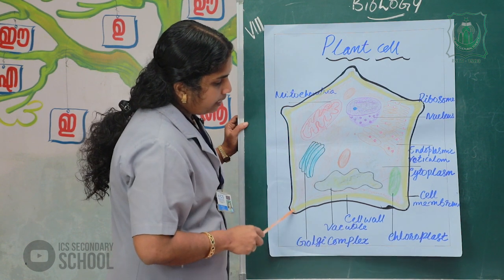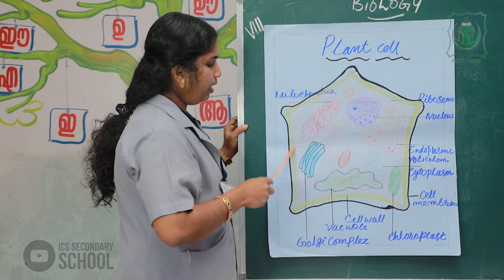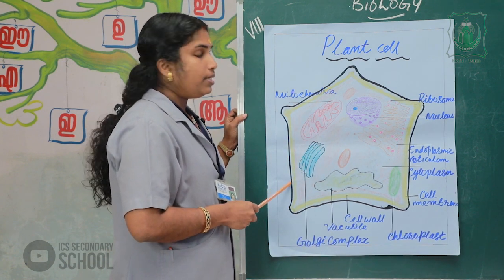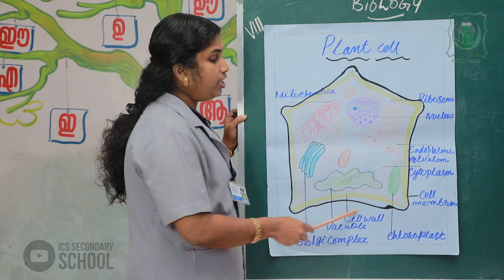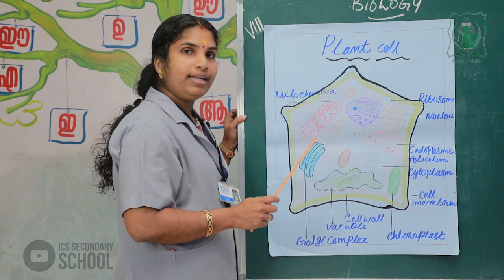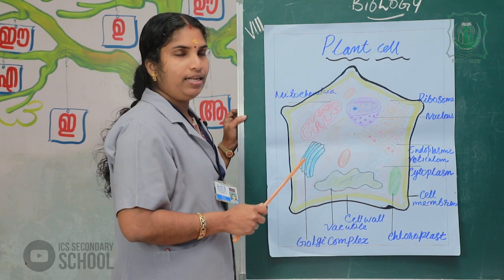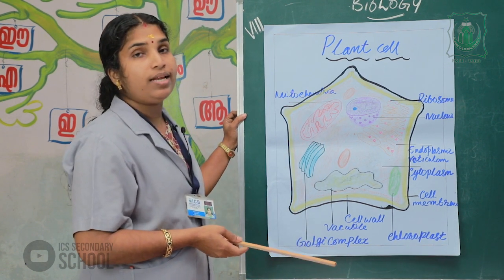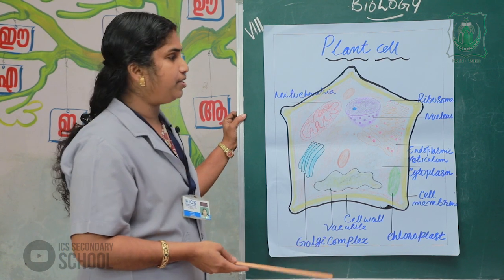This is the cell wall of the plant cell. The cell wall helps to maintain the rigidity of the plant cell. It is made up of cellulose and chitin.